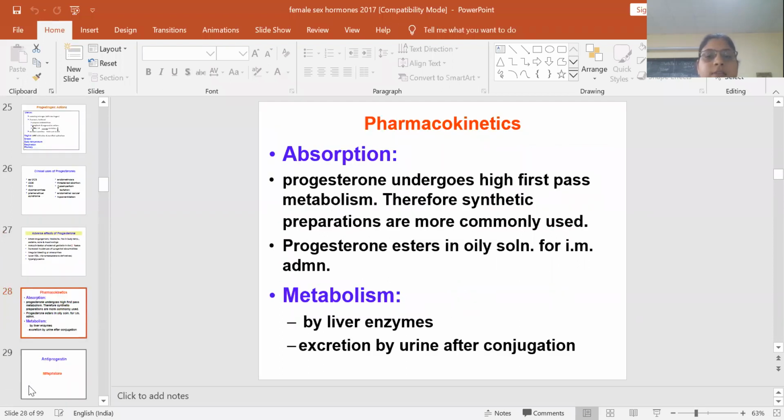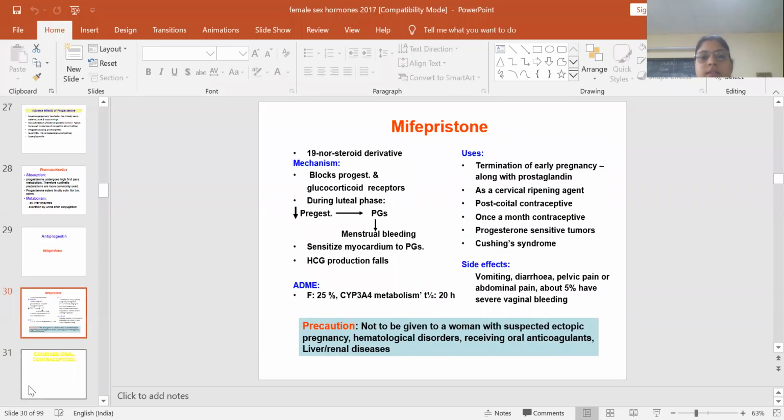Pharmacokinetics: progesterone has high first pass metabolism, and it can be given as IM administration. It is metabolized by the liver. Antiprogesterone mifepristone is a 19-nor steroid derivative. It blocks the progesterone, mineralocorticoid and glucocorticoid receptors. When progesterone is reduced, prostaglandins are released, which leads to menstrual bleeding.